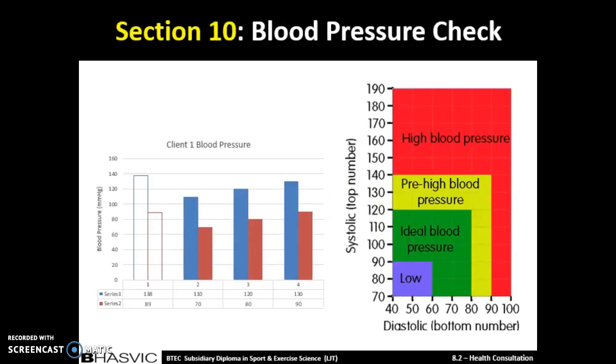Here we have the normative data for blood pressure, and we also have a graph comparing Sue's results to what her blood pressure is and what it should or shouldn't be. Here we can see from the graph that Sue's blood pressure is above hypertension. This is the case for her systolic and diastolic pressure and is very worrying, as it's not just above average, it's a lot above average. We can see this as if you have a blood pressure of 130, systolic blood pressure is above the ideal blood pressure, and Sue's is at a blood pressure of 138. This shows us that we will have to monitor her blood pressure and try and get it down.